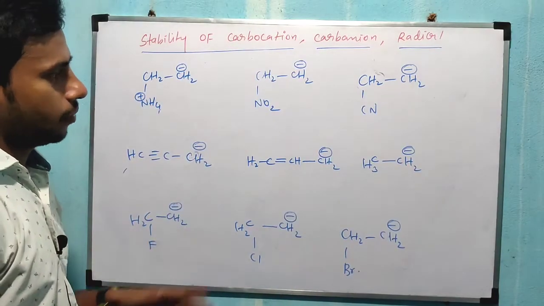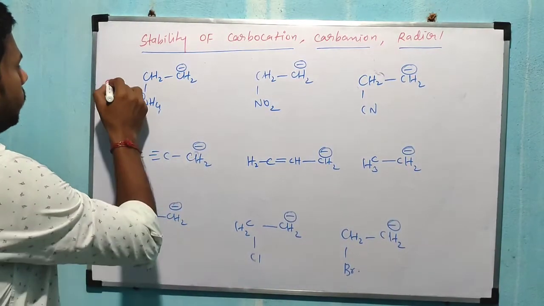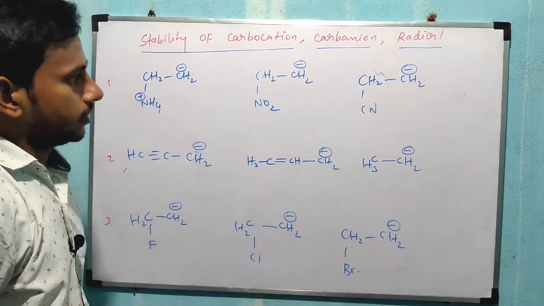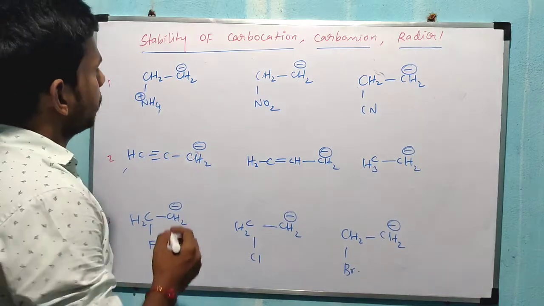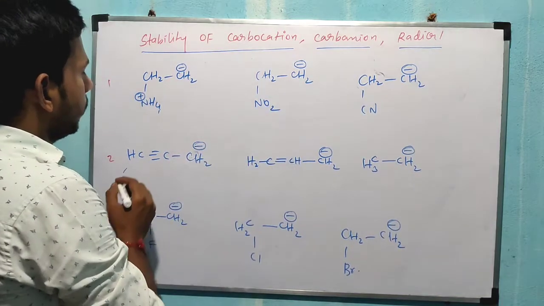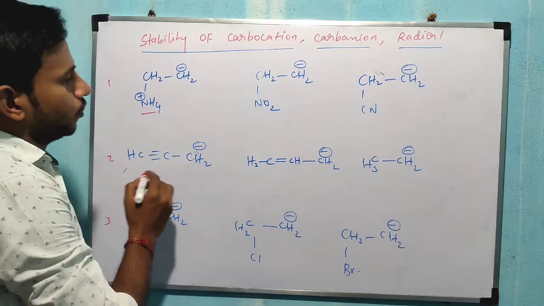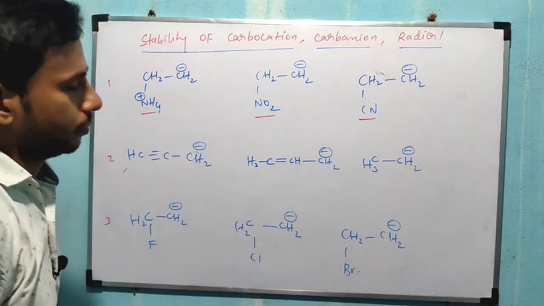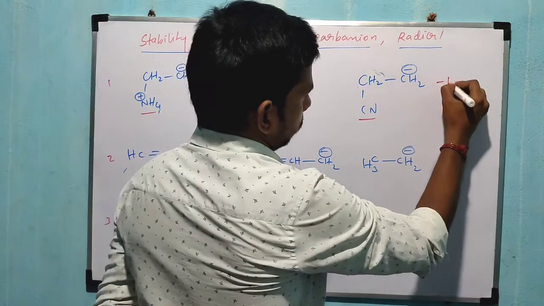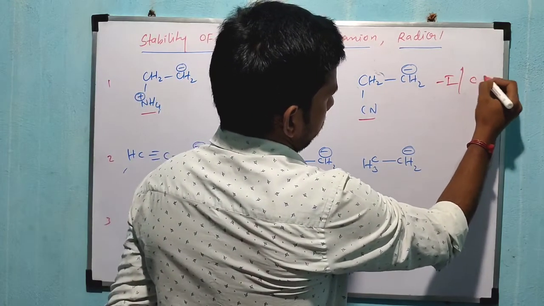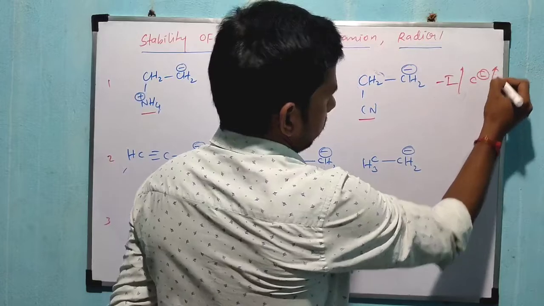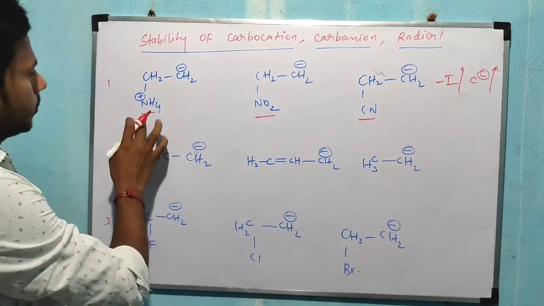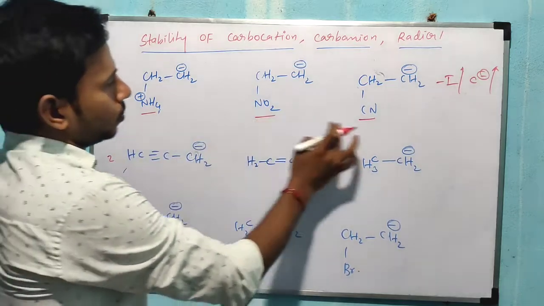So using these examples, now here three examples are given, 1, 2, 3, about carbocations or carbanions. Here all are carbanions, right? Here using your NH4 group, here NO2 group, here CN group, right? So all are minus I groups, right? So once the minus I group increases, the corresponding carbanion stability also increases, right? Now between these three, NH4, NO2, Cl.